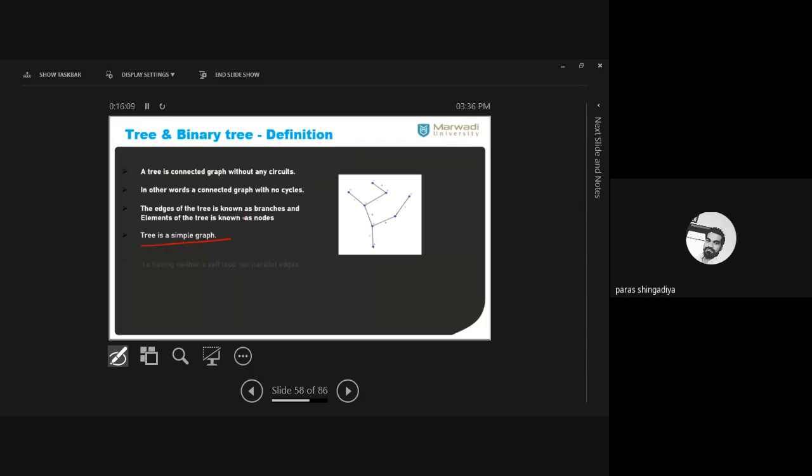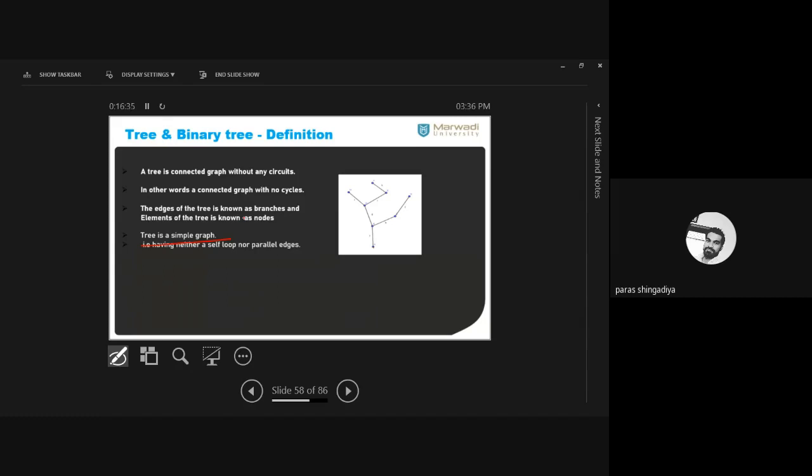Tree is always a simple graph. What is the definition of simple graph? Yes, we will explain what is the definition of simple graph. Now consider any loop and parallel edges. Very good. Okay. So a graph that does not contain any loop and parallel edges is called a simple graph. So your tree is also always a simple graph.